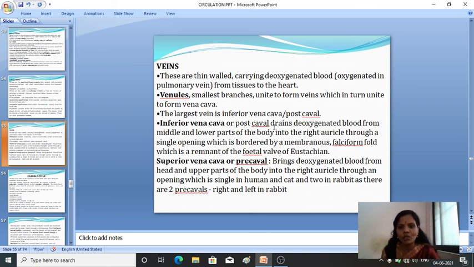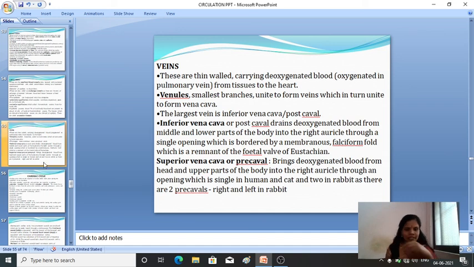The inferior vena cava or the post caval drains the deoxygenated blood from the middle and the lower part of the body into the right auricle through a small opening which is bordered by the membranous fold, which is the remains of the fetal Eustachian valve. Then the superior vena cava brings the deoxygenated blood from the head and the upper part of the body to the right auricle, through an opening which is single in humans and cats, and two in case of rabbits.